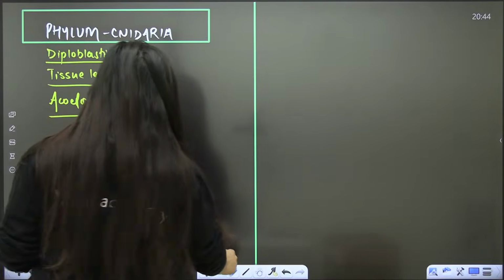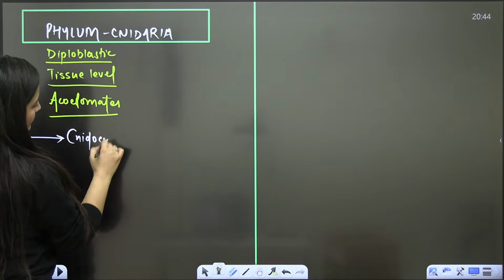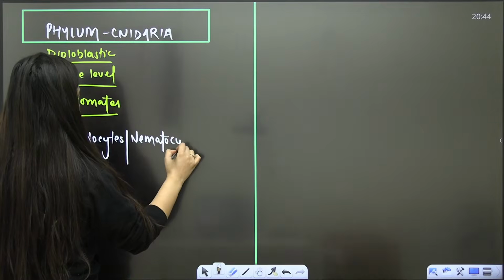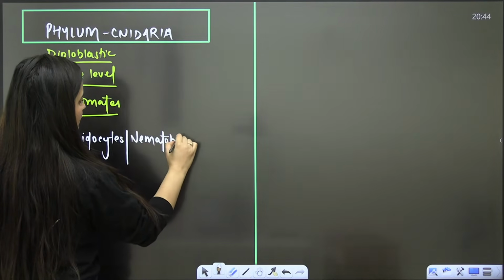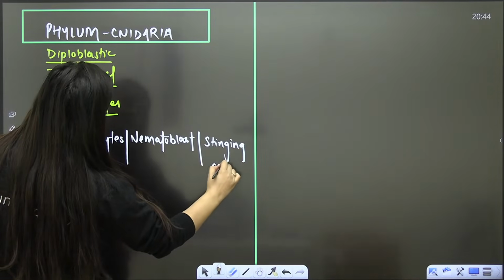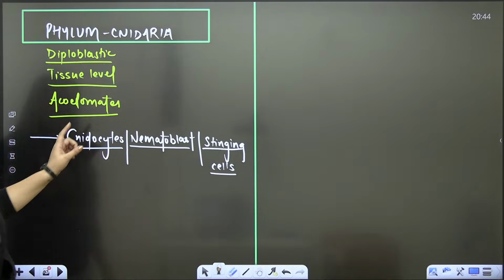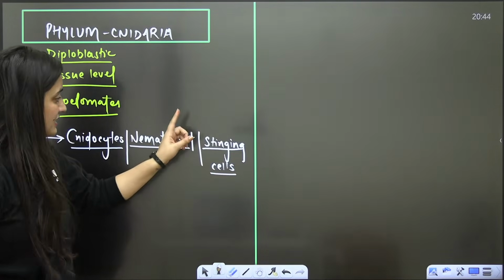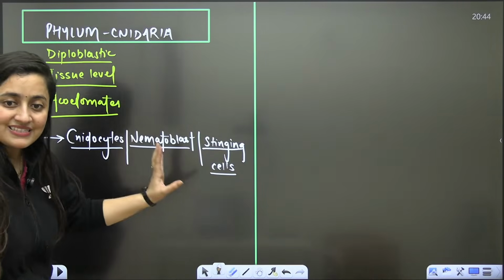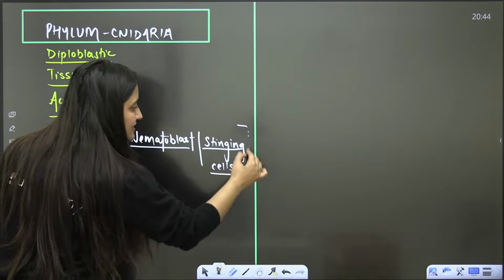So what are the points that we need to keep in mind? Here you will talk about cnidocytes, also known as nematoblasts or cnidoblasts, and they are also known as stinging cells. These are the special cells that we need to discuss here.